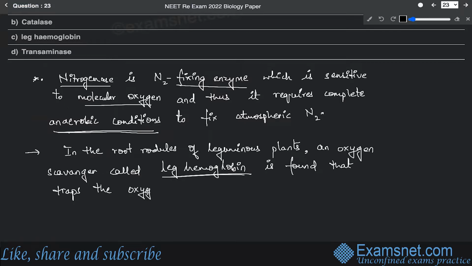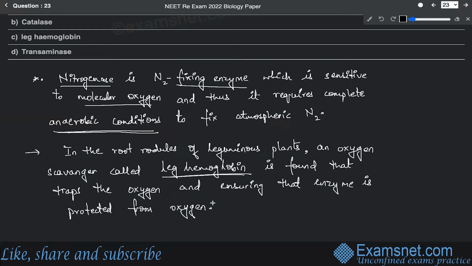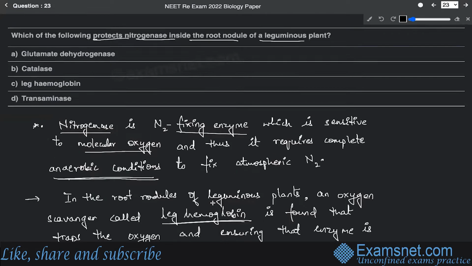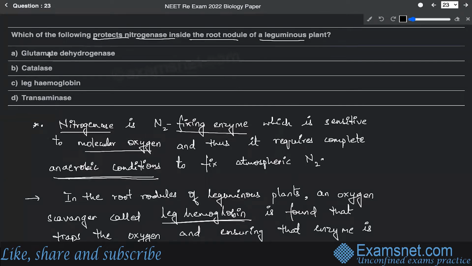So this is going to trap the oxygen, thereby ensuring that the enzyme is protected from the oxygen. And when it is protected from oxygen, definitely the anaerobic condition is maintained, and so the nitrogenase is going to fix the atmospheric nitrogen. So this is how it is carried out. So let us take a look at the options that have been given.